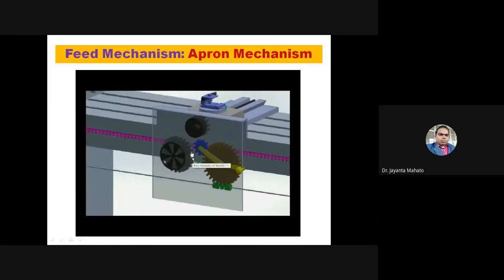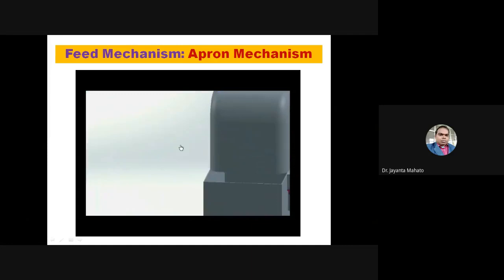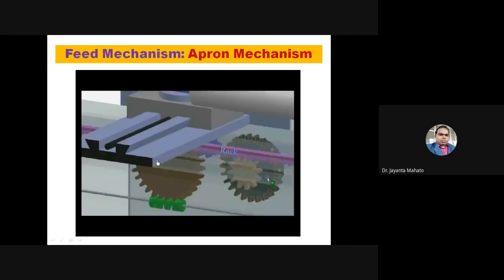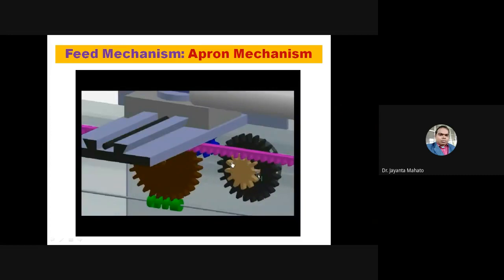You can also move this along this by the rack and pinion. So here rack and pinion are there. When this small gear connects to this rack, then this carriage will move parallel to this axis.